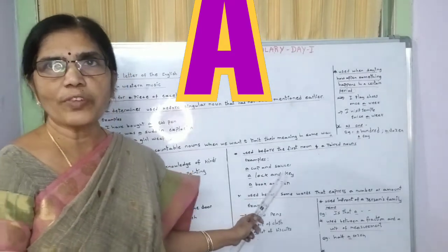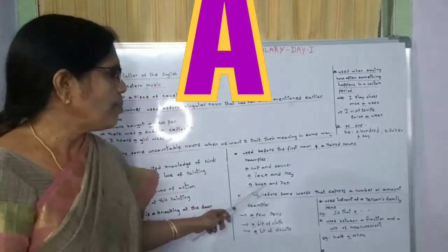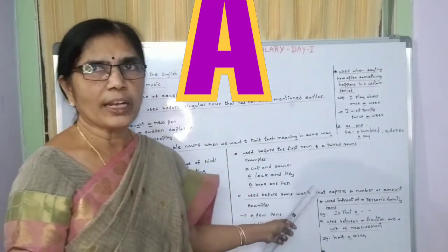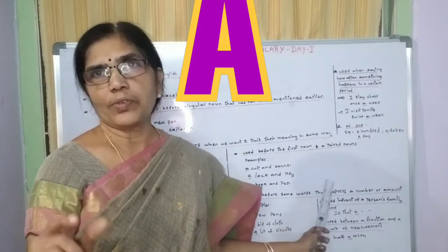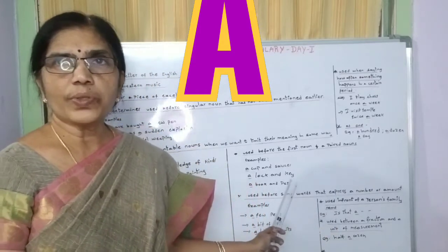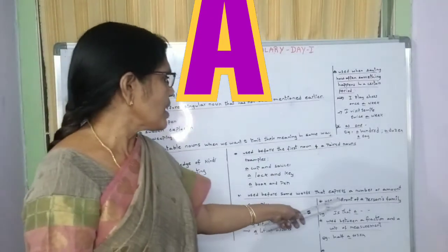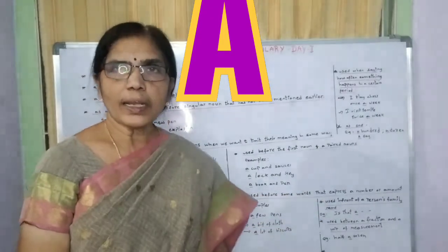So before the first noun we use a. A book and pen. Here also, before book but not before pen. When these two are used together as a single unit, we use a before the first noun.